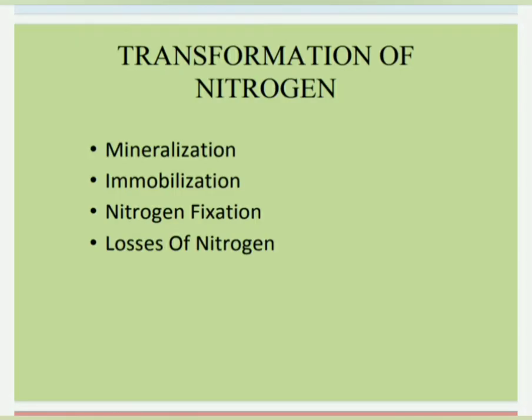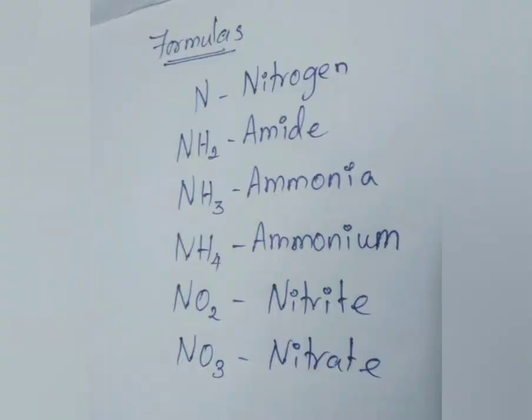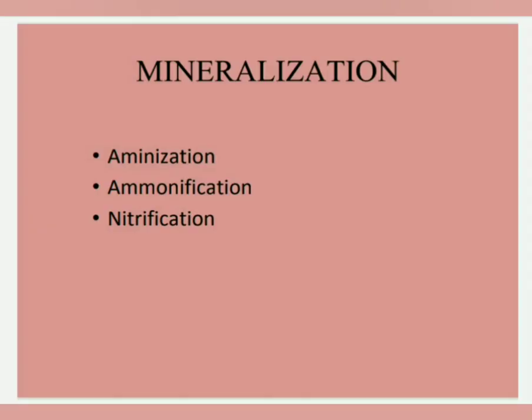Today we are going to discuss the transformation of nitrogen. In the atmosphere, 78% is nitrogen, and in soil 0.02 to 0.4% of nitrogen occurs. This nitrogen is transformed into four forms: mineralization, immobilization, nitrogen fixation and losses of nitrogen. Formulas of the different forms of nitrogen are given.